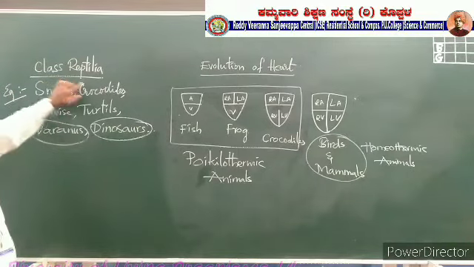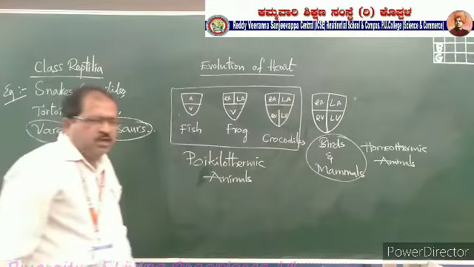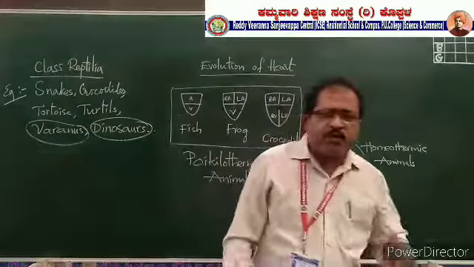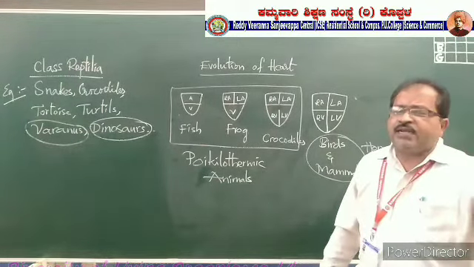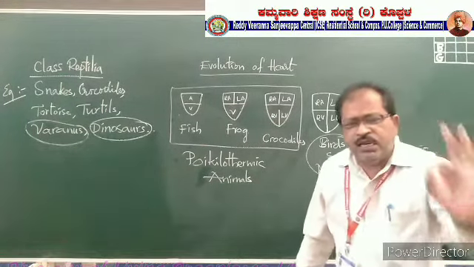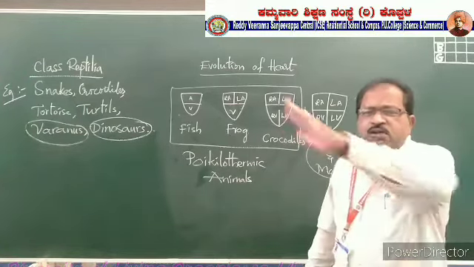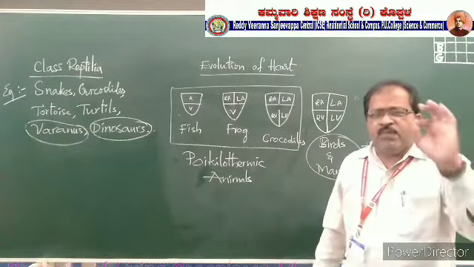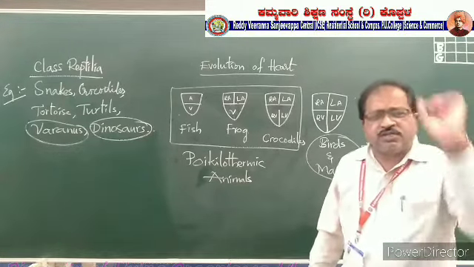except these snakes, remaining all the organisms are having the limbs for locomotion, moving from one place to another place. But snakes are the limbless animals. They don't have the limbs. Legs are not present in the snakes. So they will be crawling. The limbless animal in the reptilia category is snake.